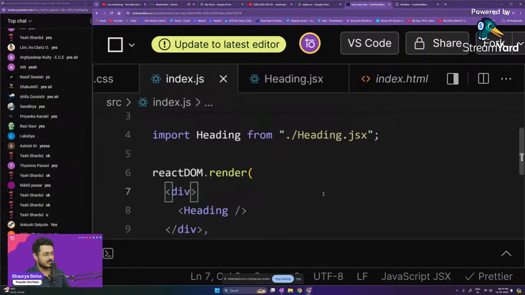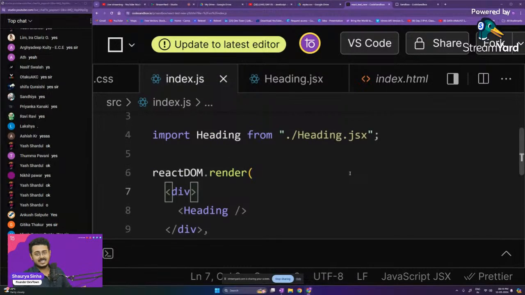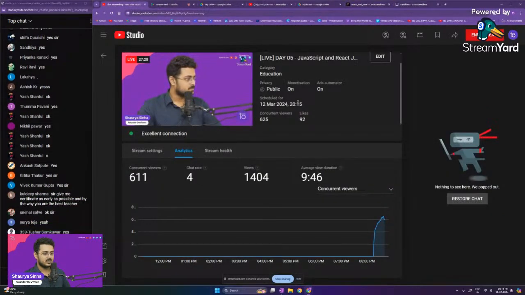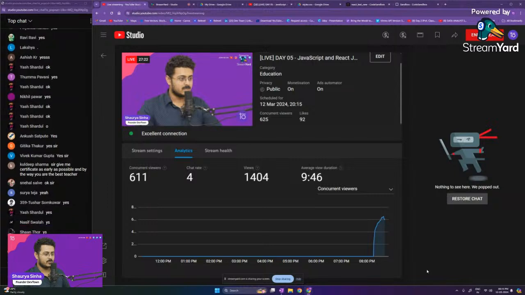Okay, are you guys able to understand this? Please let me know. And it's done. You have imported it, you have exported it, that is it. There's no issues in that. It's as simple as that. Nothing too complicated about it. Are you guys able to understand this, guys? Please let me know.